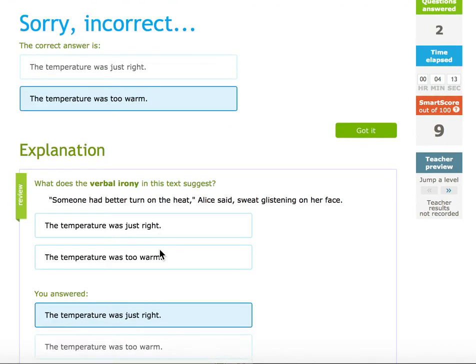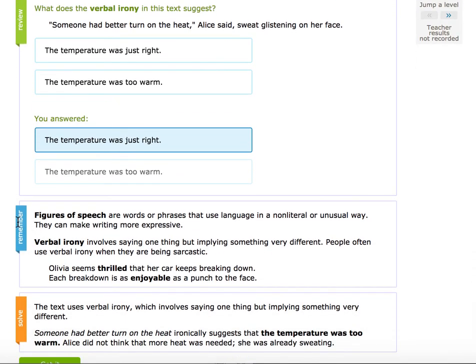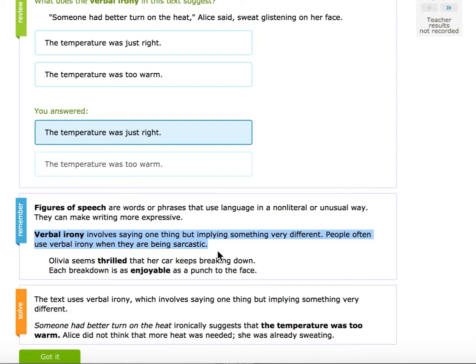All right, it was incorrect. I'm going to look down here in the blue for my key points. I have a definition of verbal irony now. It involves someone saying one thing but implying something very different. In my notebook, I'm going to stop and write that definition down because I know I'm going to come across verbal irony again in this skill. If I'm not doing that, I'm not going to be able to get through this. Verbal irony is when you say one thing but you mean something different. In this case, someone had better turn on the heat was verbal irony. She meant, no, it's way too hot in here. It was too warm.